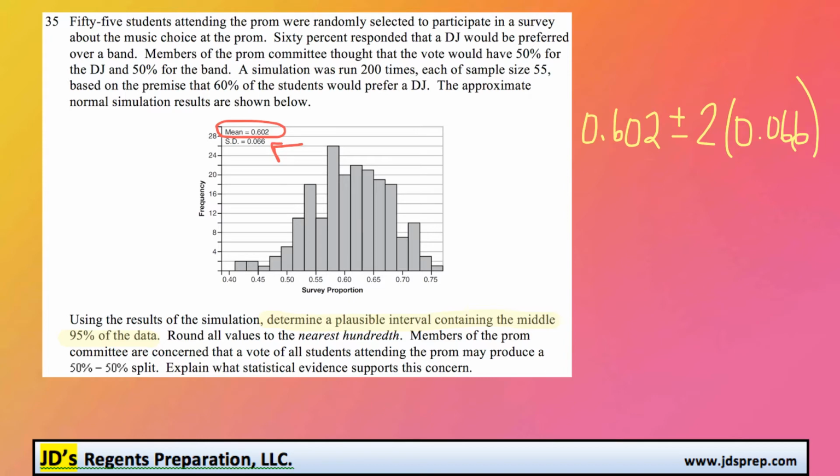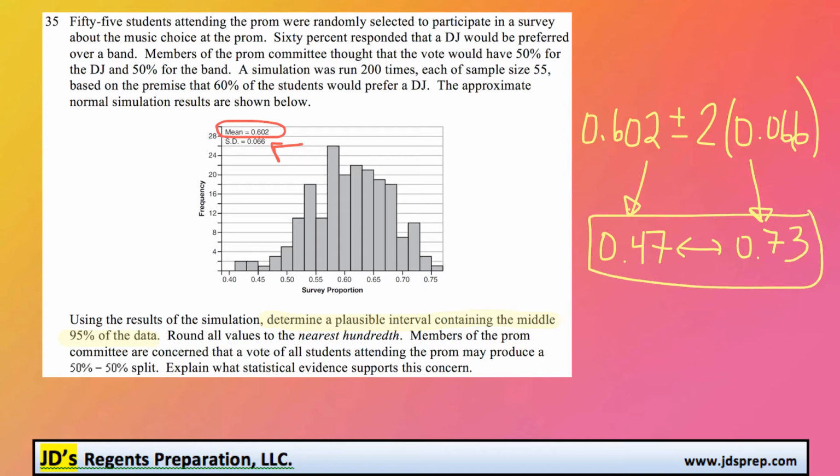So when we subtract, we get a lower bound of 0.47. And for the upper bound, if we add those, we get 0.73. So between that interval contains 95% of the data.